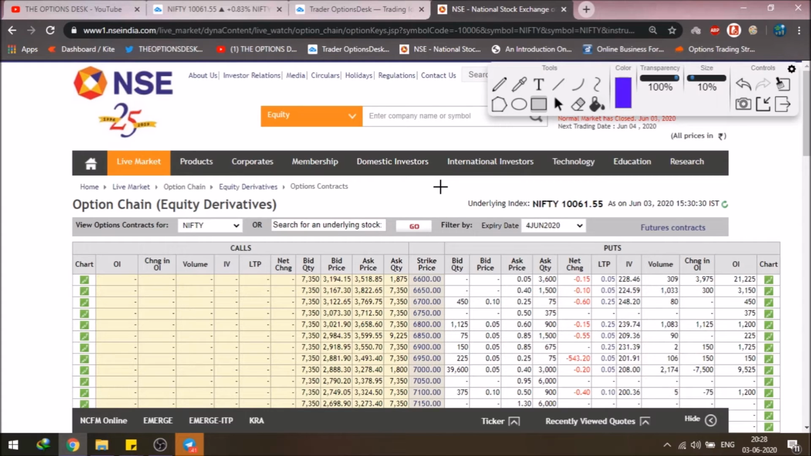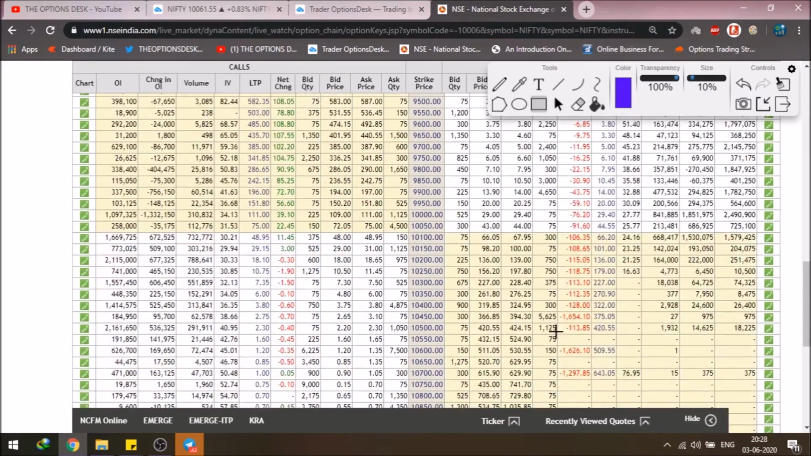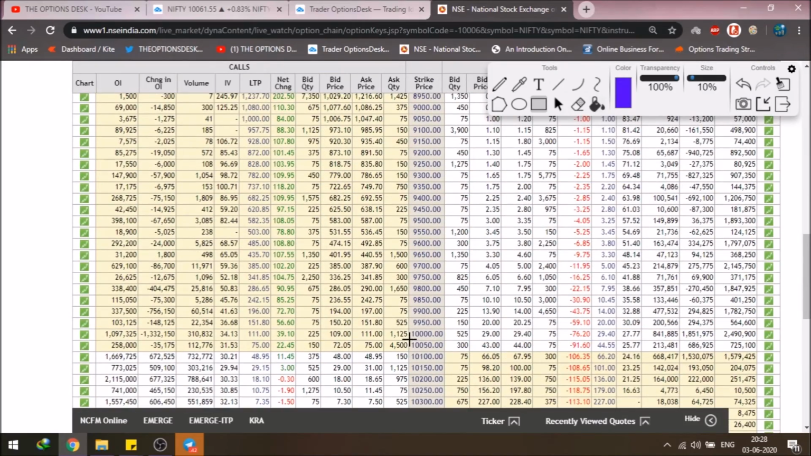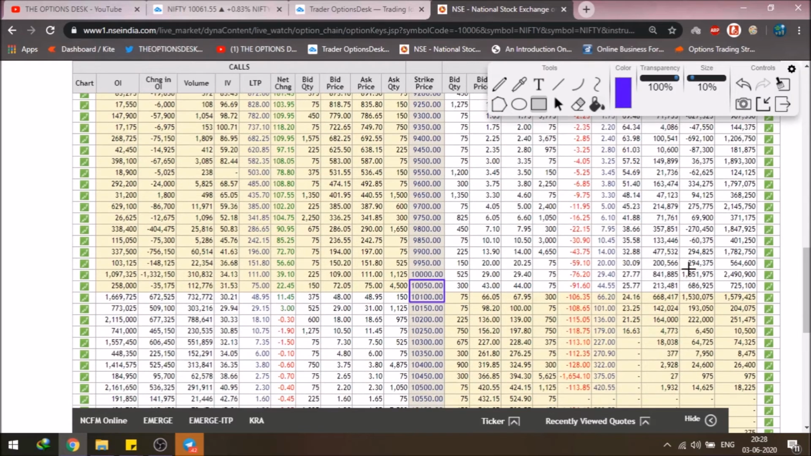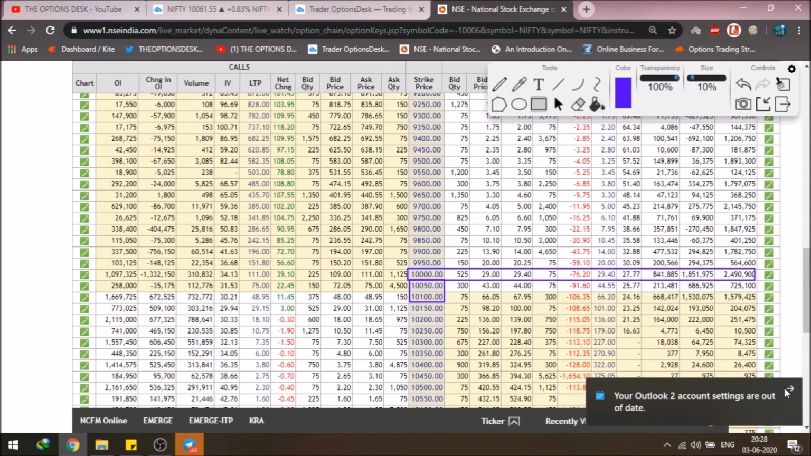As you can see, the Nifty 50 closed at 10061.55 as of June 3:30 p.m. IST, and the next trading starts on the 4th of June. Let's see where we are ITM. We are somewhere ITM around 10,050 and 10,100, and as you can see, there's massive put writing at this level. The change in OI is 18 lakh something and the volume is around 8 lakh, which is around 2 times. So the put sellers are really active at this position.